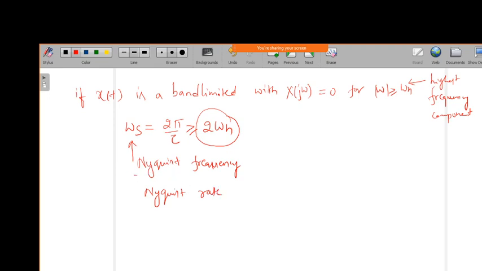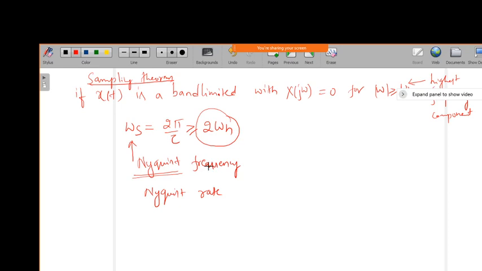This sampling theorem was found by Nyquist, so that's why we call it the Nyquist rate or Nyquist frequency. So what the sampling theorem says is that in order to properly discretize a continuous time signal, we should have a sampling frequency greater than or equal to 2 times the highest frequency component of the signal. So this is about the sampling theorem.